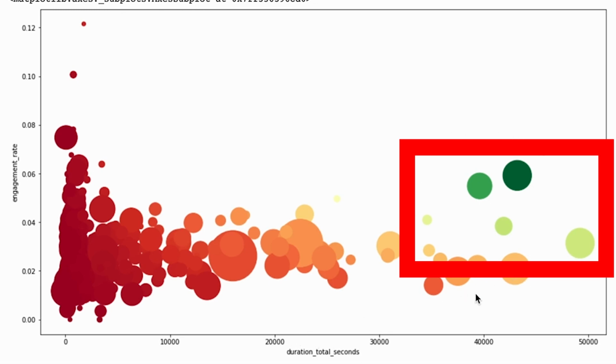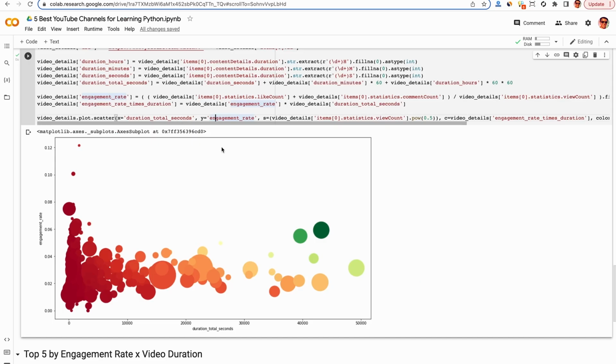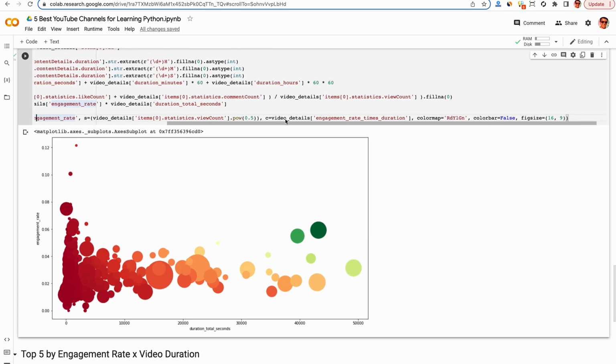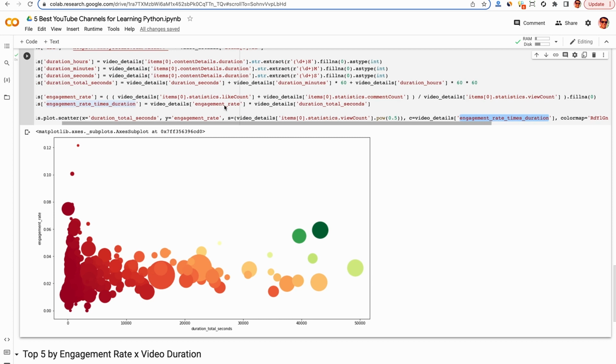So these 5 green ones I keep highlighting have a high engagement rate times the duration, meaning that they're longer videos and people actually engage with them, which is a good sign that they're probably a good tutorial. And just to make that clear is why they're colored green. I told Pandas to color them based on the engagement rate times the duration. And then those will be colored green and the not so great ones will be colored red.